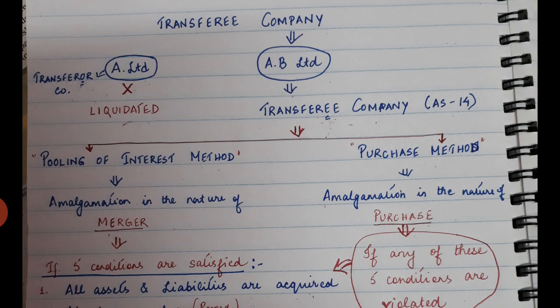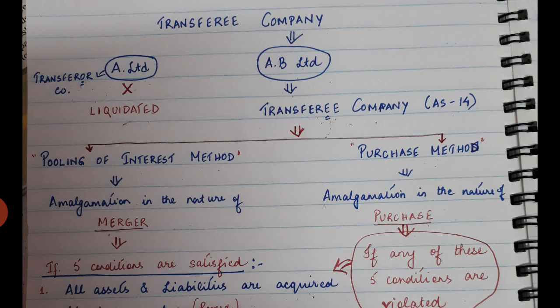Is that clear? Now, the question is, how would you know whether amalgamation is in the nature of merger or whether amalgamation is in the nature of purchase? Because to apply the methods, you should at least have a clear understanding of whether amalgamation is in the nature of merger or purchase.